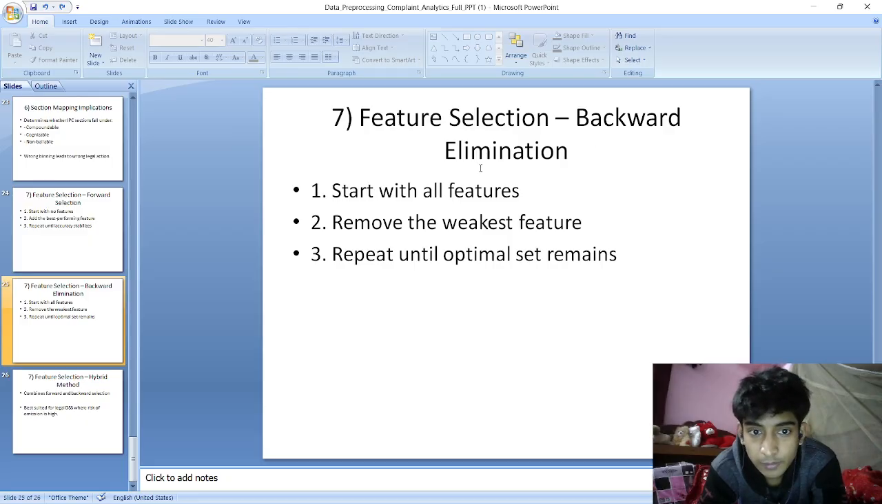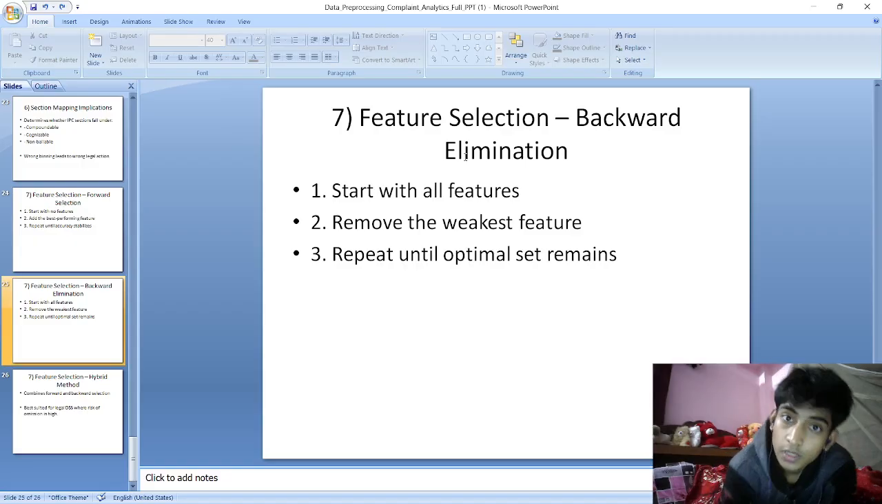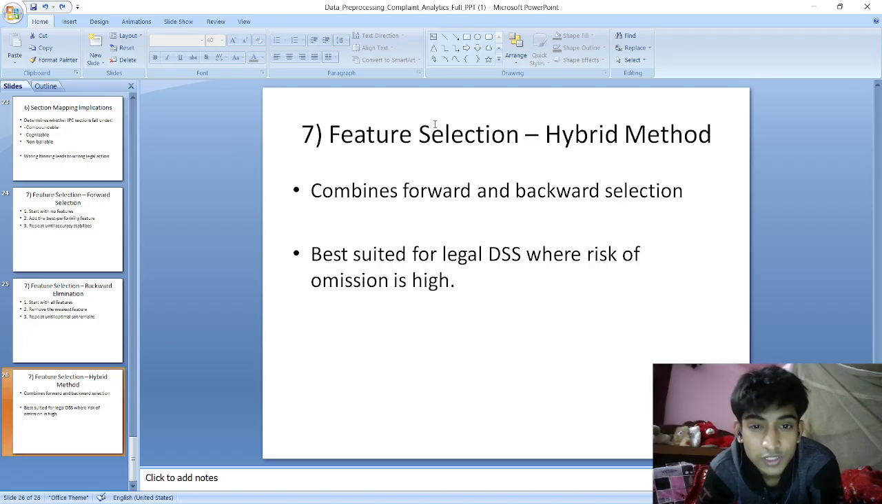Then we have backward elimination. In backward elimination, we start with all the features and remove the weakest feature, or that feature which is contributing less to our model prediction. Then repeat until the optimal set remains. And at the last, we get the subset which is best for our model and which has the least number of features, right? Then we have the hybrid method, which combines both forward selection and backward elimination.